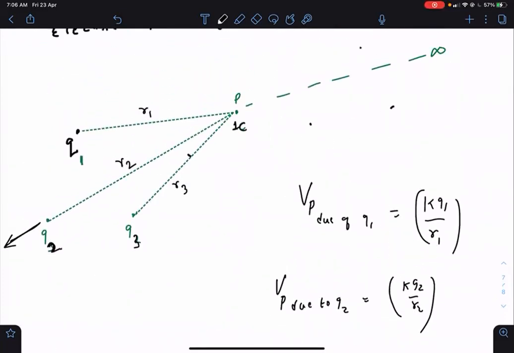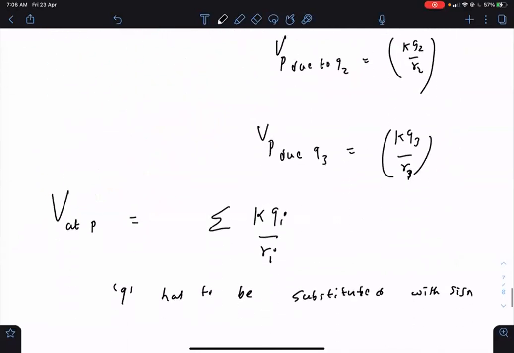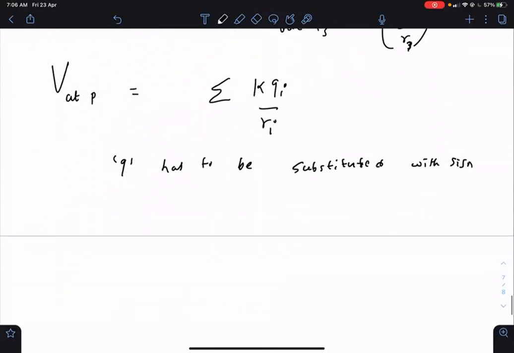What if one of the charges is negative? What if Q2 is negative? Then it will be attracting the 1 coulomb. So when this 1 coulomb goes from P to infinity, throughout that motion of 1 coulomb from P to infinity, Q2 was attracting it, but it has gone away. So work done by the electric field will be negative. So potential is negative. Potential negative means you have to substitute the charge with sign so that potential can automatically become negative.